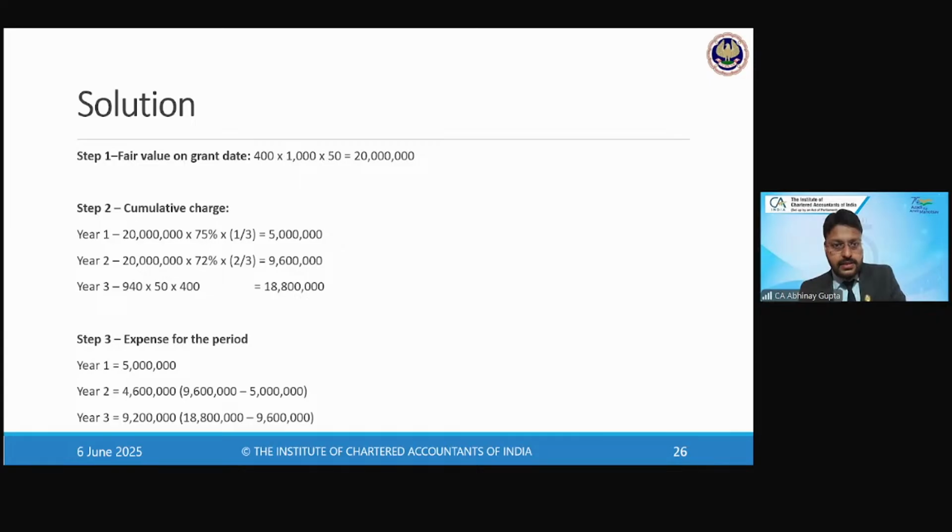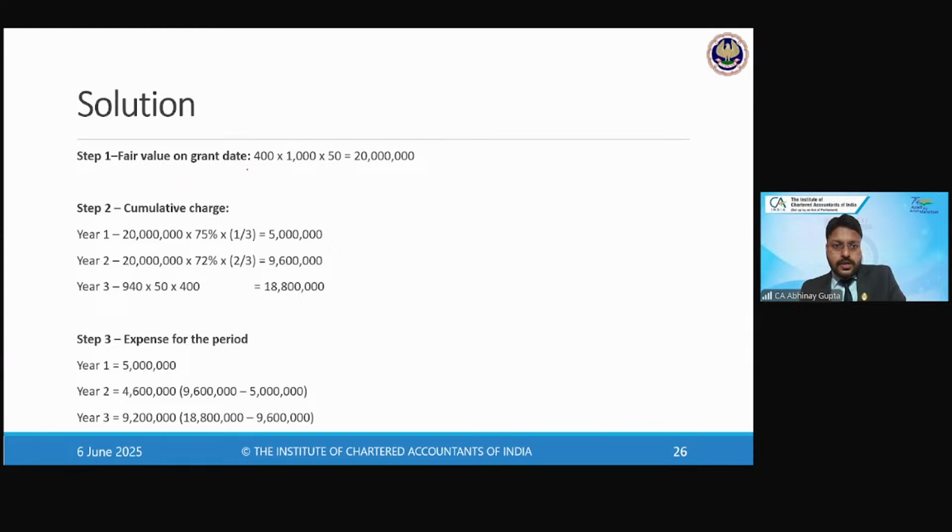I have never said this before for any other standard, but I'm specifically talking about this standard. It is the easiest and most scoring standard among all, because it is dependent on simple, straightaway calculations. If you are good with the calculation logic, you will get good marks, and in no time you will be able to solve the numericals of this standard.